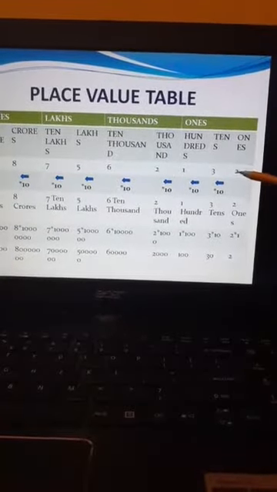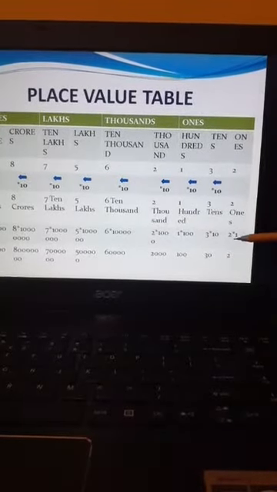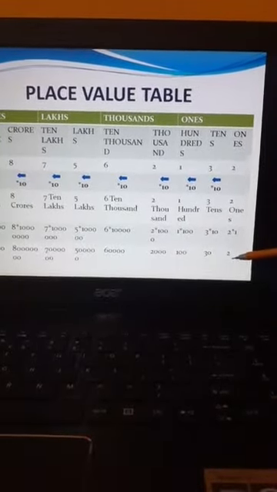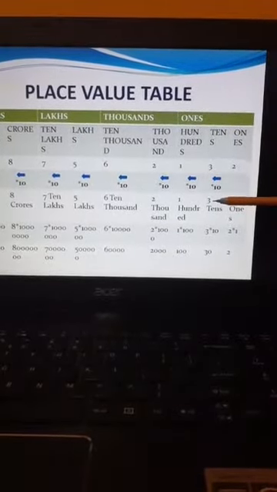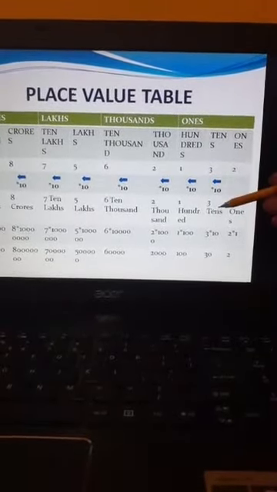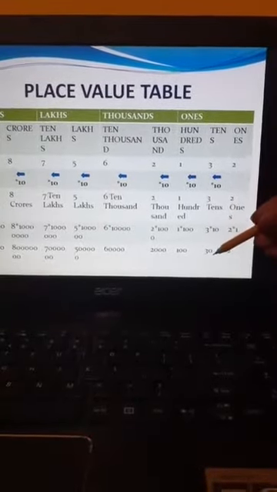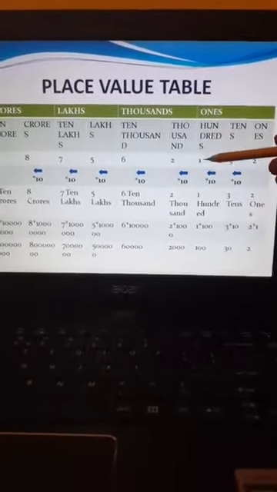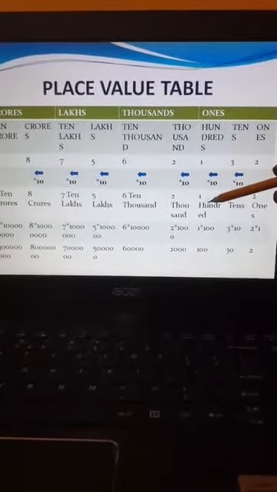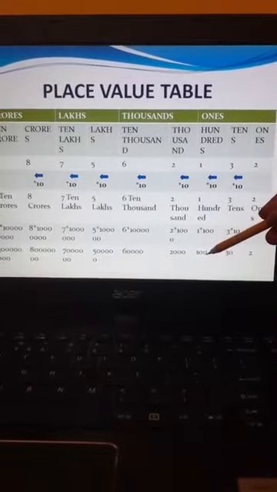2 ones means 2 will be multiplied by 1 and the product will be 2. 3 is given at tens place value. We will multiply 3 with 10 and we will get 30. Now at the 100 position, 1 is given. We will multiply 1 by 100 and we will get 100.